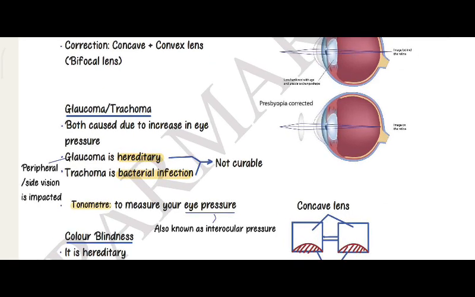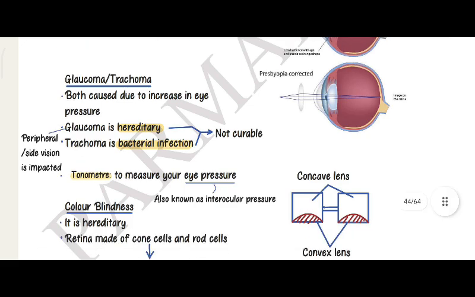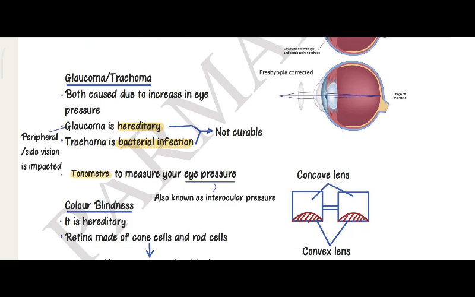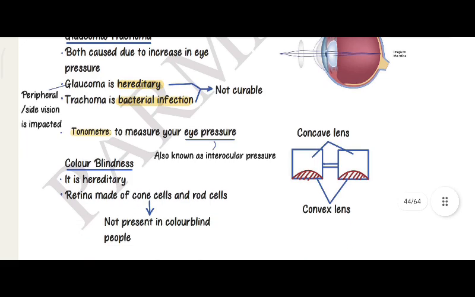Glaucoma or trachoma, both caused due to increase in eye pressure. Glaucoma, peripheral or side vision is impacted. Glaucoma is hereditary. Trachoma is a bacterial infection. Both are not curable. Tonometer, to measure your eye pressure, also known as intraocular pressure.